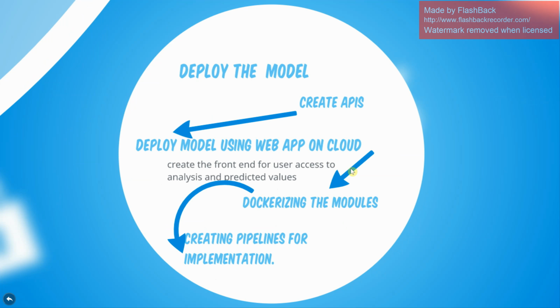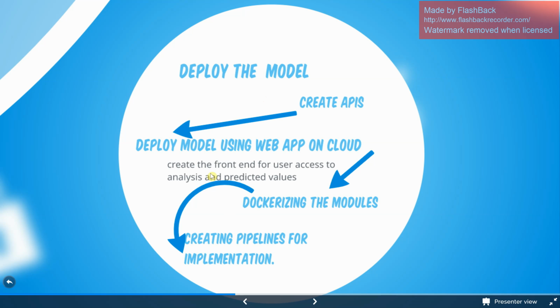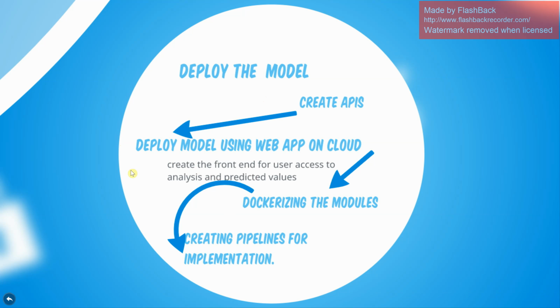Deploy the model. What we're going to do here is create APIs, deploy the model using a web app and cloud, and create the front end for the user to access analysis and predict values. And we're going to dockerize these modules, the data ingestion and data wrangling part, and create pipelines for implementing them. Besides that, we might use Azure for deployment of the web app or our machine learning model.